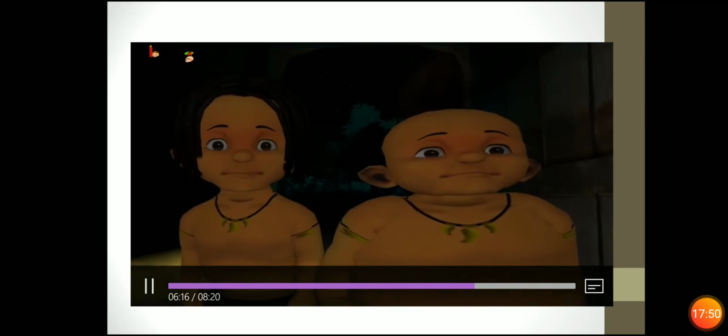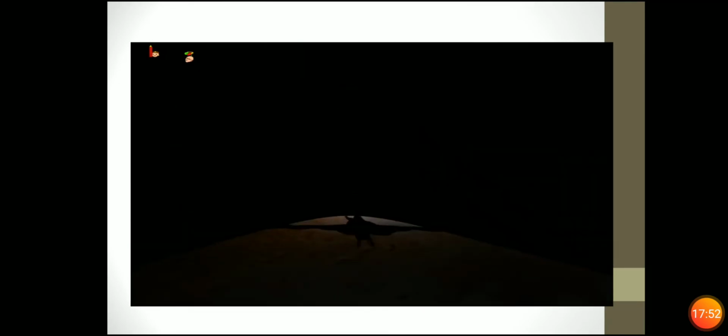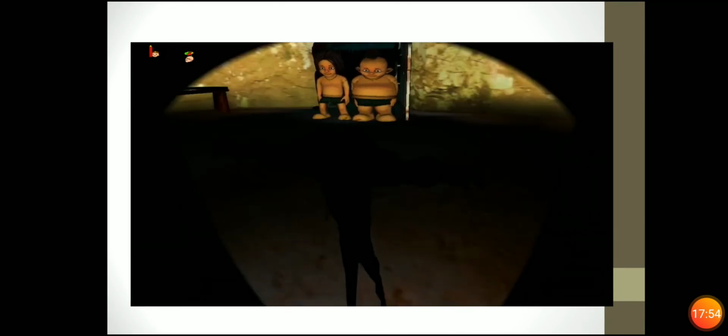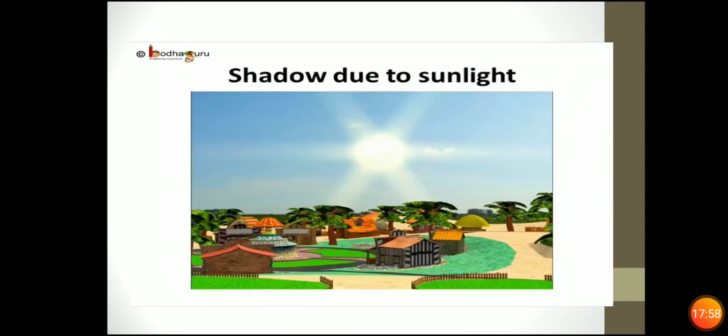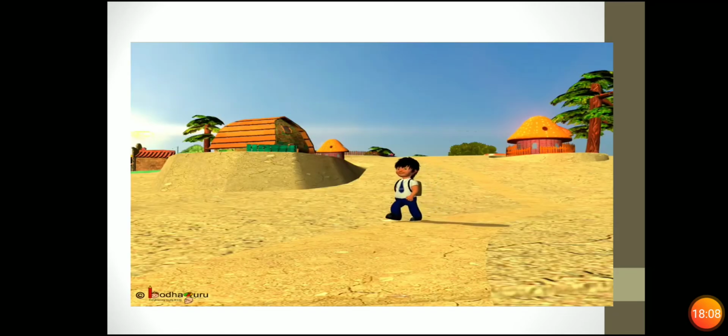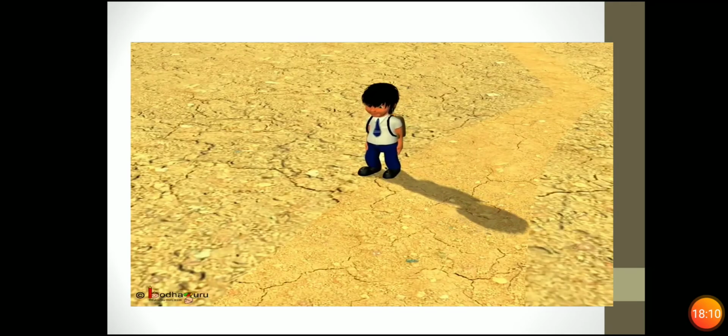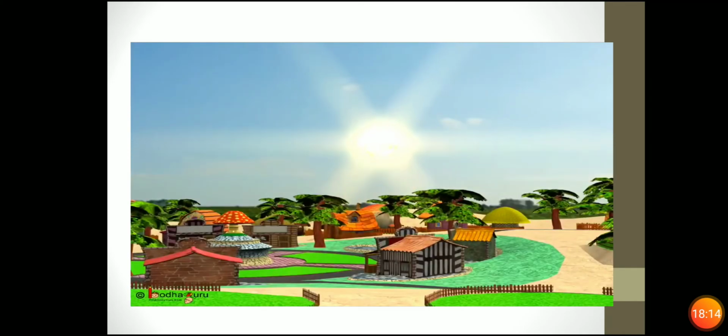Sona was able to change the size of the shadow of the toy monster to scare away the thieves. Now let us see how shadows are formed due to the sunlight. The sun is the source of the light. The boy is the opaque object which obstructs the light and hence his shadow is formed. The ground is the screen or the surface on which the shadow is formed.